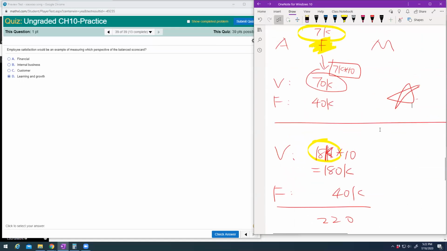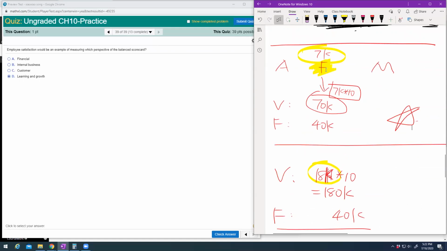The main idea is a flexible budget variance is based on the actual output level. Okay, master budget is the static level. Flexible budget is very flexible. It's the actual output level. Okay, then I stop here.